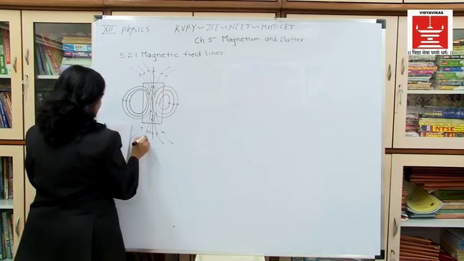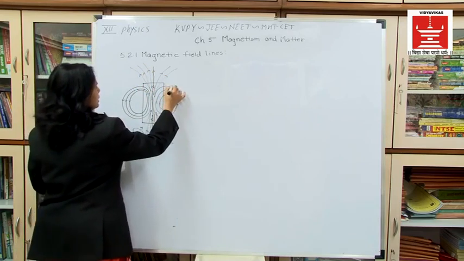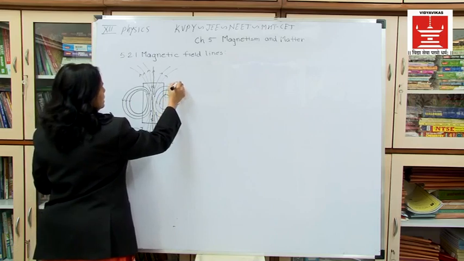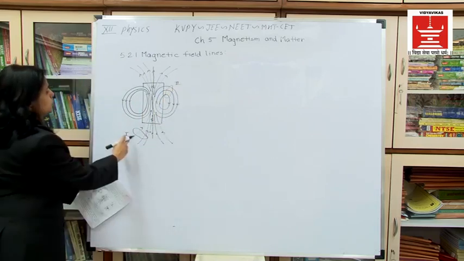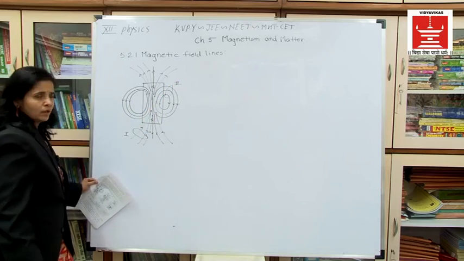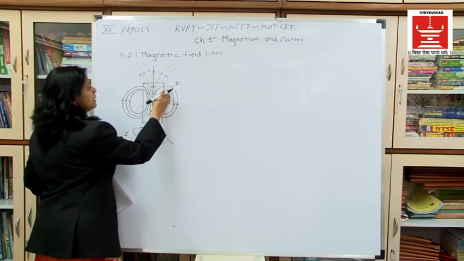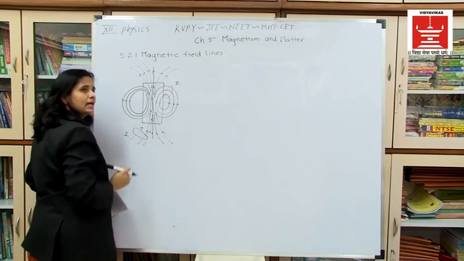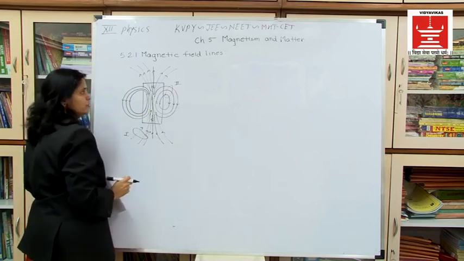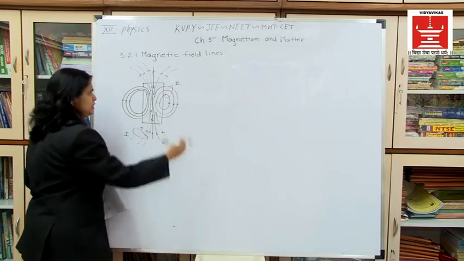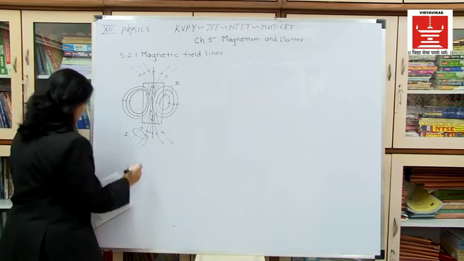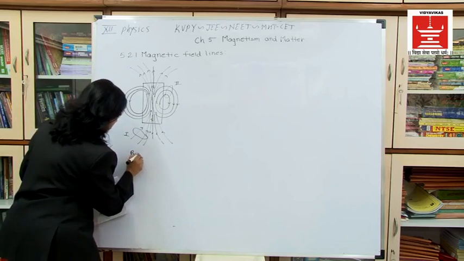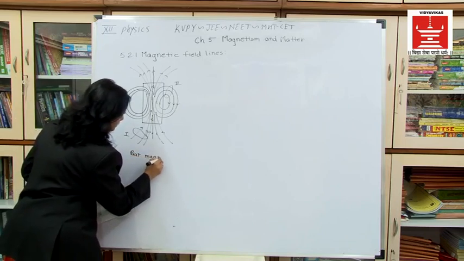And here this is shown. Suppose this is 2 and this is 1. These two circles show a Gaussian surface. Now here we can say that the lines are close over here and far away from each other over here. This shows that the magnetic field is more over here and less over here. This is your bar magnet.